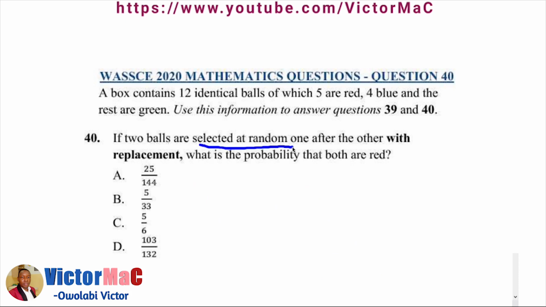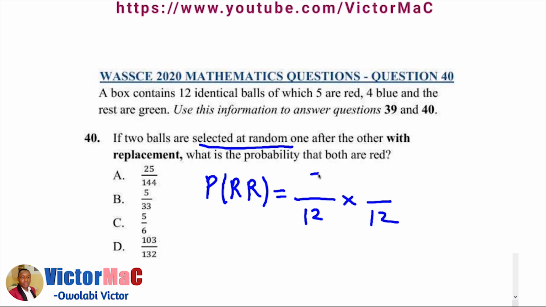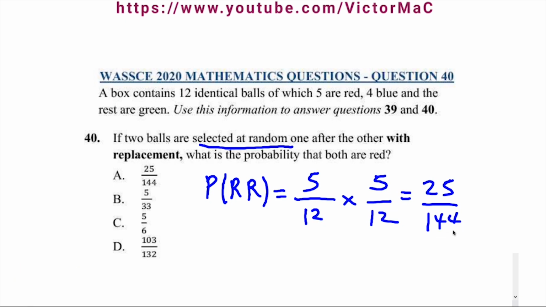Using the same information for question 40, if 2 balls are selected at random, one after the other with replacement, what is the probability that they are both red? So the probability of picking red first and red second. Since we are replacing, the sample space will not change; it will be 12 and 12 all through. The first time we pick a red, since we have 5 red, it also will be 5 the second time. And that is 25 over 144. And that is option A.